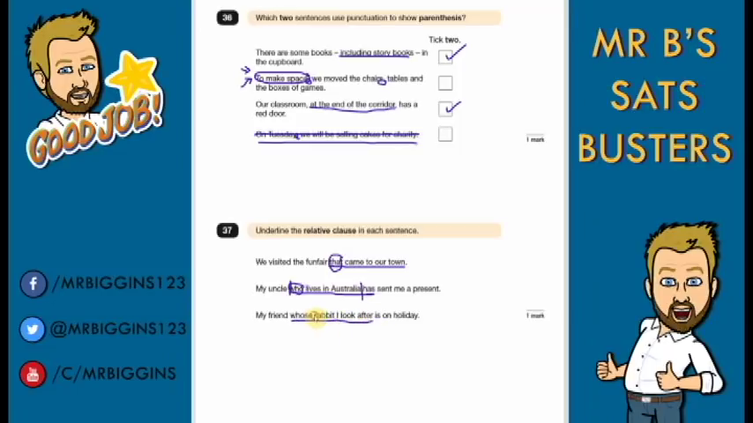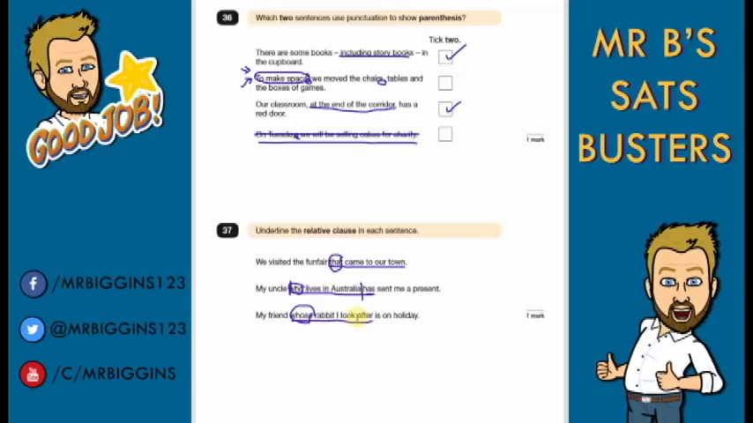That's our relative clause. My friend whose rabbit I look after. We've got our whose, which is our relative pronoun. And let's read it without that bit. My friend is on holiday. So we've got our three underlined relative clauses there. Make sure you look for that relative pronoun, learn what they are. There's not that many, so it will really help you get some marks in your SPaG test.